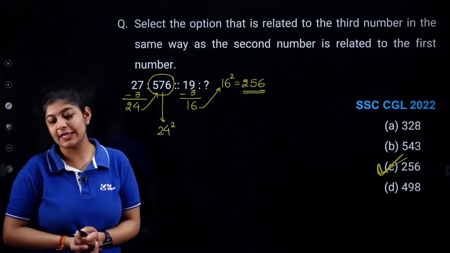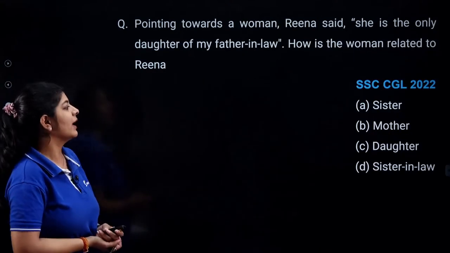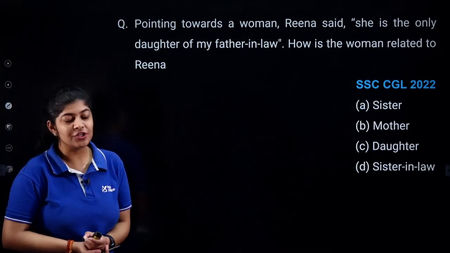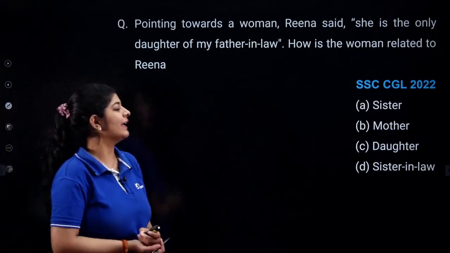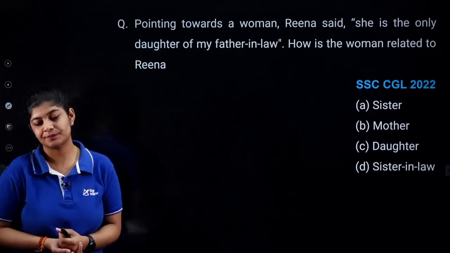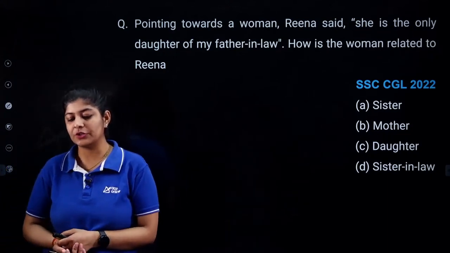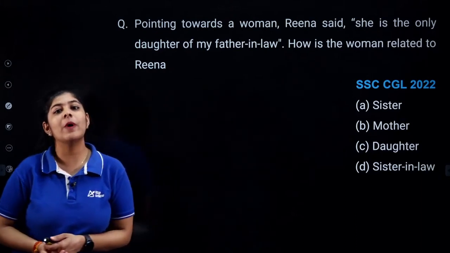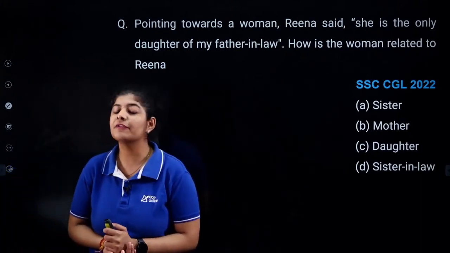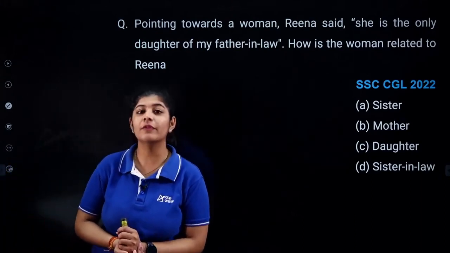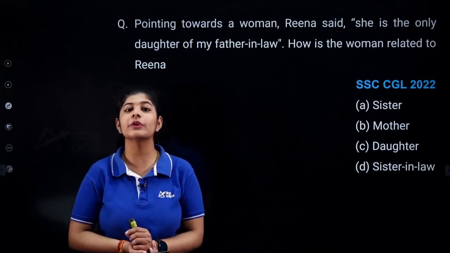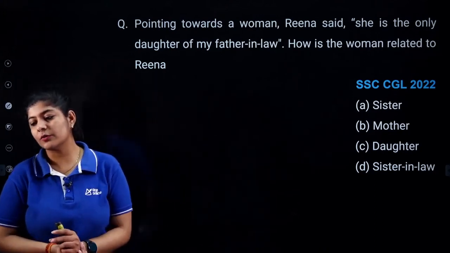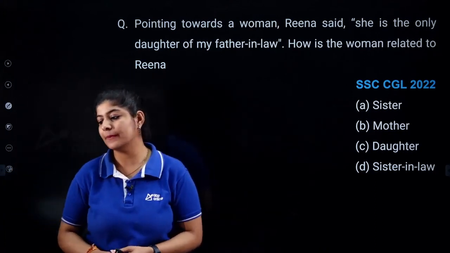Now let's move towards the next question and see what it is. This question is from the concept of blood relation, and you need to figure out the relation over here. Just keep one point in your mind: just by the name, you are not going to determine the gender of any person. You are not going to determine the gender of any person, right?